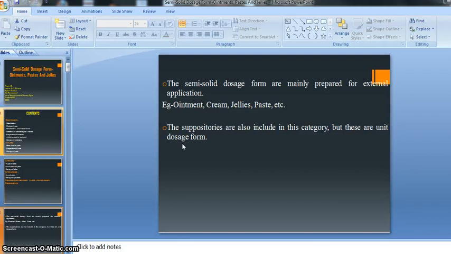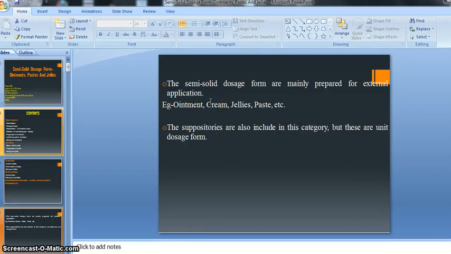So let's see. The semi-solid dosage forms are mainly prepared for external application. Ointment, cream, jellies, paste are examples of the semi-solid dosage form. Suppositories are also included in this category, but these are unit dosage forms.